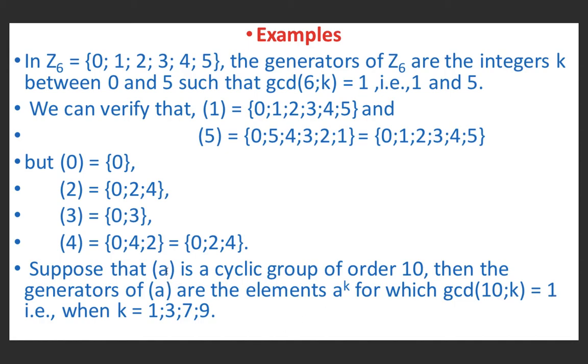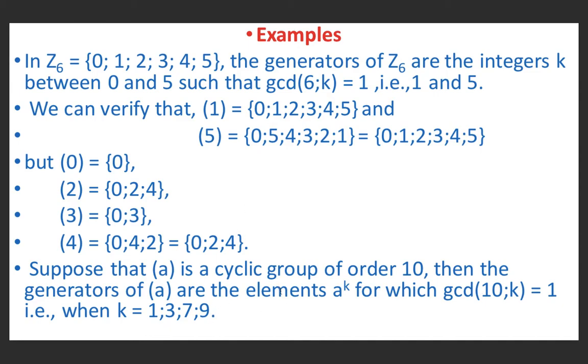Because we know that U10 consists of the set of all positive integers which are relatively prime to 10, which are nothing but 1, 3, 7 and 9. And so gcd(10, k) is equal to 1 when k equals 1, 3, 7 and 9.